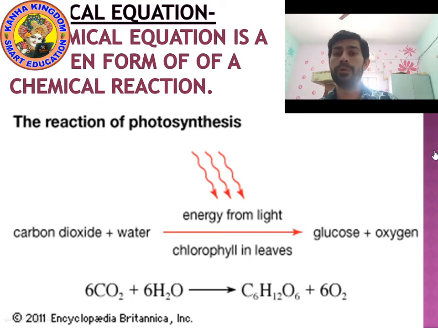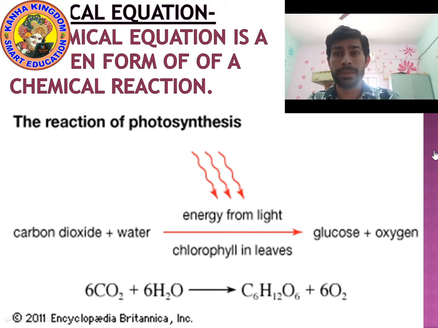A few moments ago I told you about photosynthesis. Look on the screen, I have written the chemical equation of photosynthesis. You can see carbon dioxide plus water. I have shown a red arrow, and above the arrow I have written energy from light, and below the arrow I have written chlorophyll in leaves, and after the arrow I have written glucose plus oxygen.